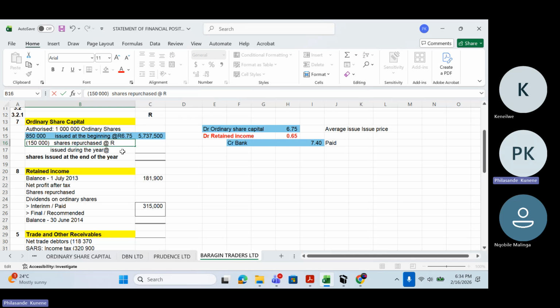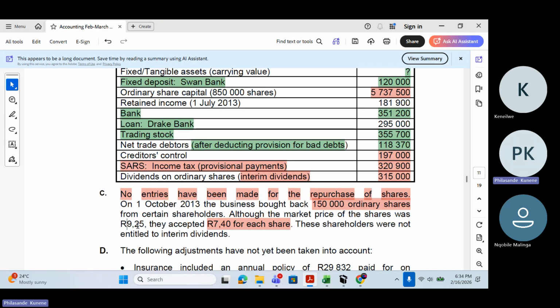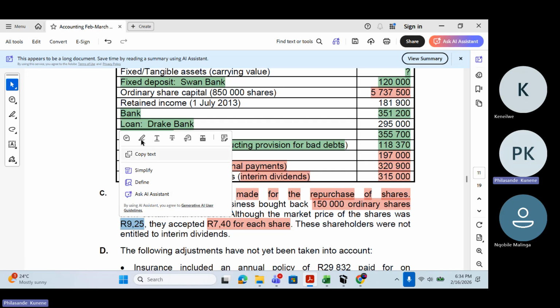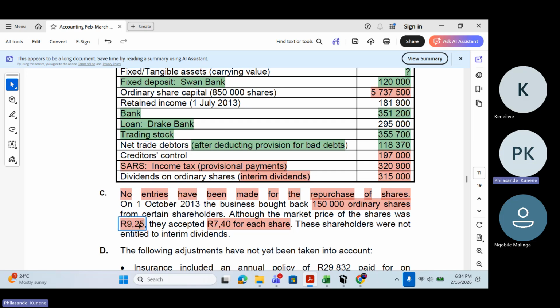I'm going to say 6.75 rand. I'll never record a price that is higher than the average price here. Here, I'll never record 7.40 rand. Even this 9.25 rand is not relevant. We're not using it. They put this amount to confuse us.